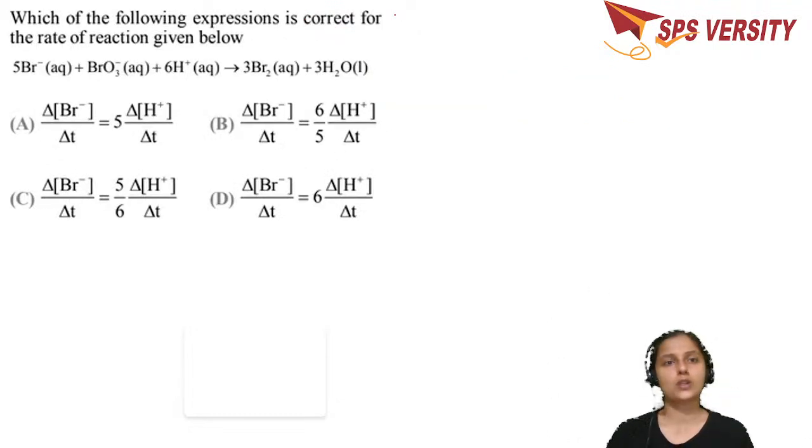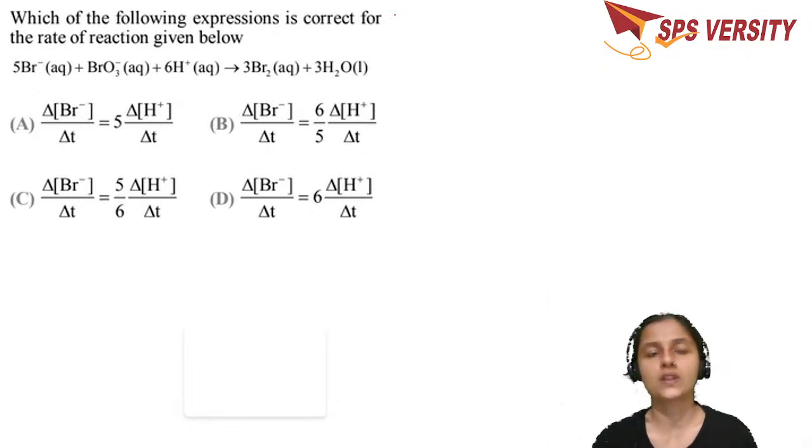Which of the following expression is correct for the rate of the reaction given below? You have to just express it in terms of change in concentration over time. So how do you express the rate? As they have given only two species, that's Br minus and the H plus.